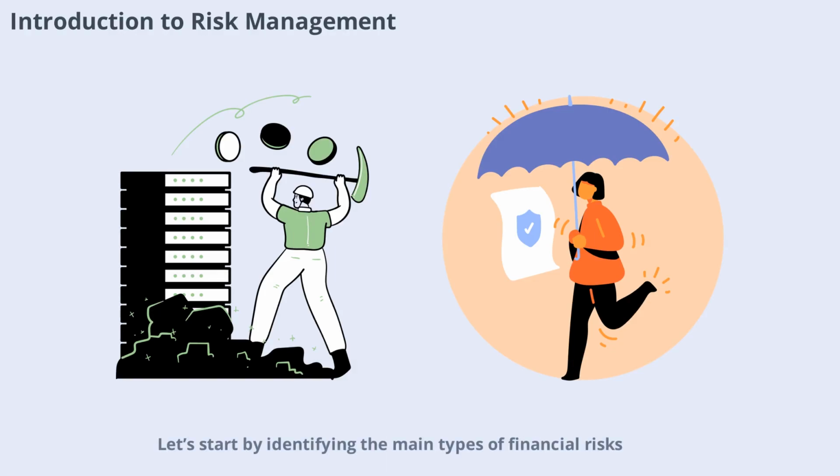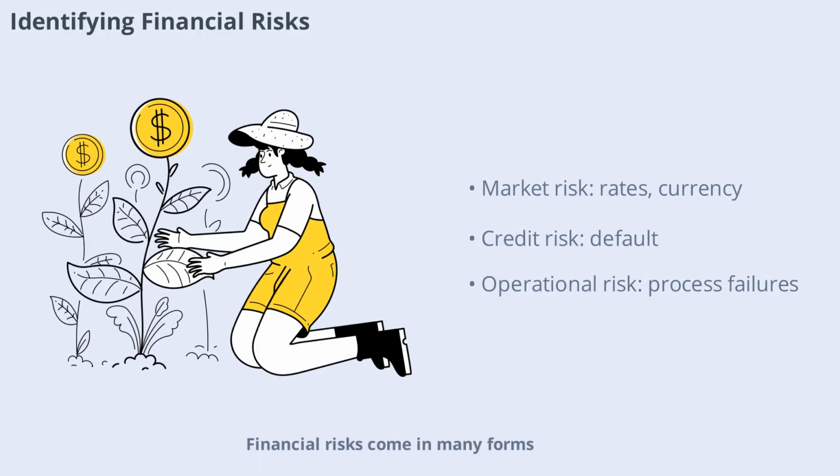Let's start by identifying the main types of financial risks. Financial risks come in many forms. Market risk involves changes in interest rates or currency values that can impact your investments. Credit risk is the possibility that borrowers may default on their obligation. Operational risk arises from internal process failures or external events. Identifying these risks early allows you to take proactive steps to minimize their impact.